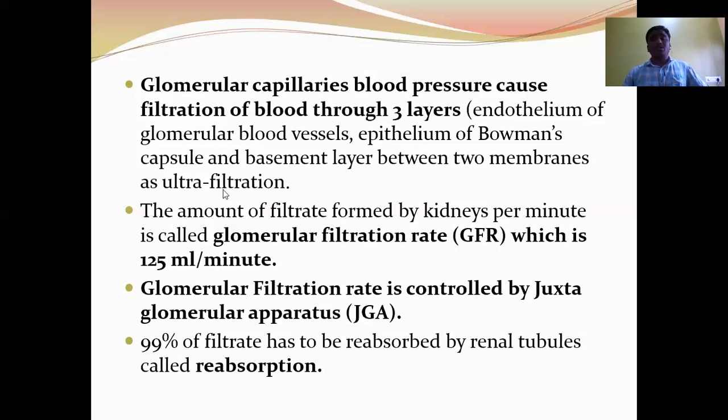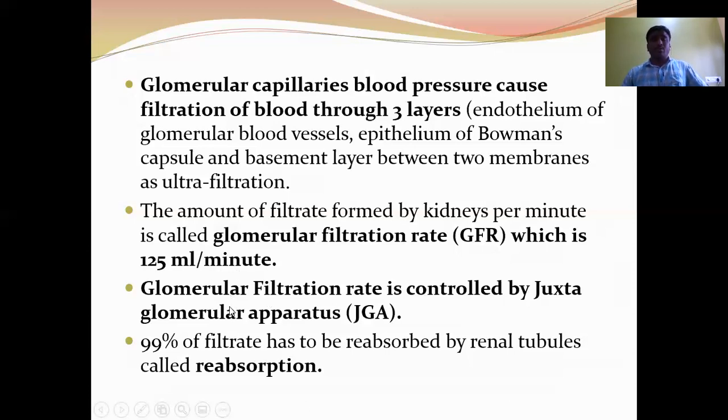The amount of filtrate formed by the kidneys per minute is called the glomerular filtration rate, which is about 125 ml per minute. Around 1100 to 1200 ml of blood is subjected to filtration in both kidneys. It is about one fifth of the cardiac output. The cardiac output is about 5 liters. Among these 5 liters, only 1100 to 1200 ml of blood is subjected to filtration per minute.